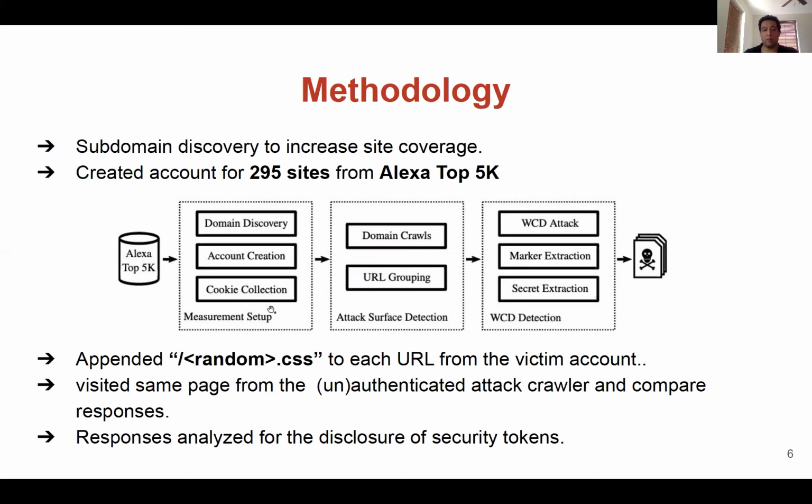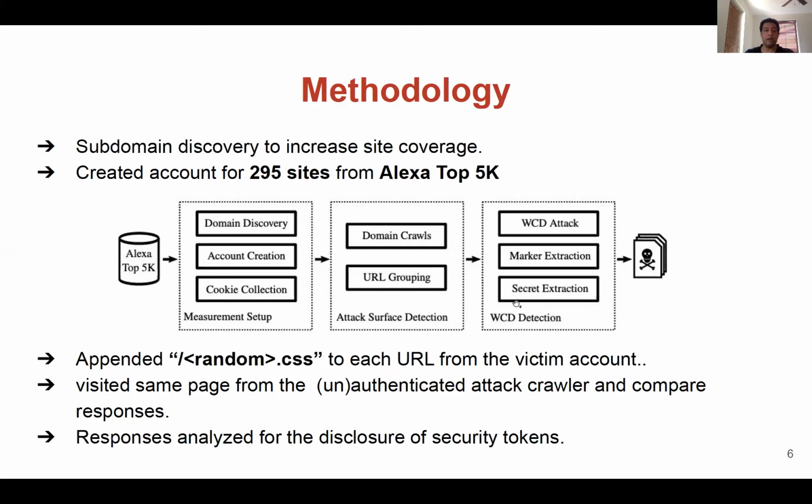In measurement setup, we selected our targets among the Alexa top 5K and extracted related subdomains to increase site coverage. We also created 2 sets of accounts, attackers and victims, on them. In this step, we also populate the victims' accounts with predefined unique markers that can later be searched for in successful web cache deception attack detection. In attack surface detection, we ran a recursive crawler on each domain in the seed pool to select and filter candidate pages.